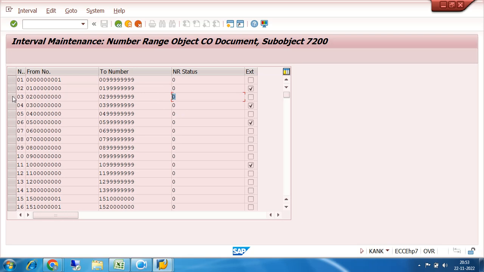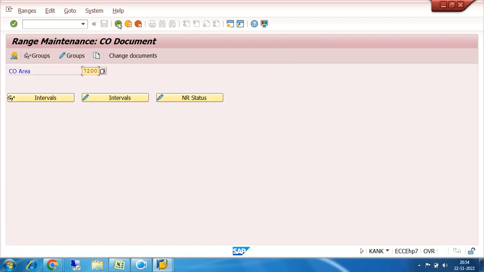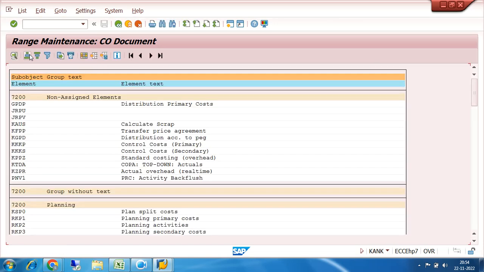So these are the different transactions, see how many are copied. 16 varieties of transactions are copied. So let us see it again. Click on group display. So these are the group display. In the group display, my controlling area is already activated.